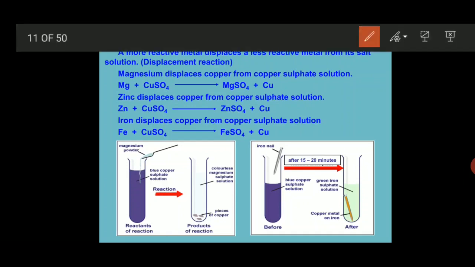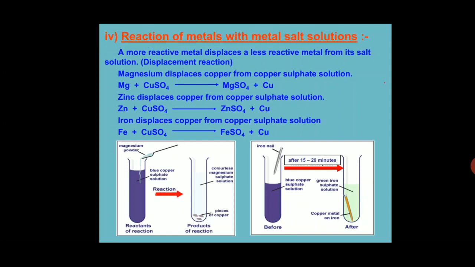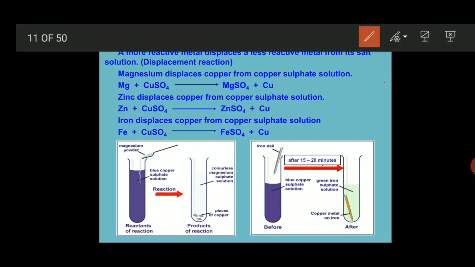Basically, a more reactive metal displaces a less reactive metal from its salt solution, which we already discussed in the first chapter. Let's understand with an example. Magnesium metal reacts with copper sulfate solution and immediately forms magnesium sulfate along with copper metal.